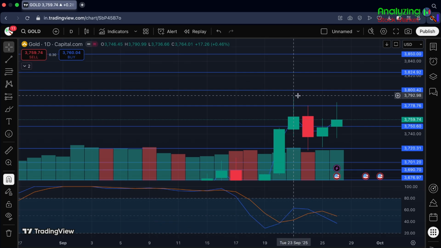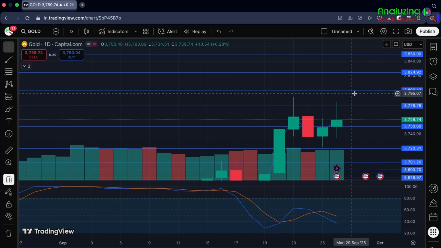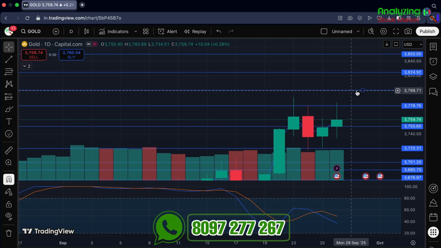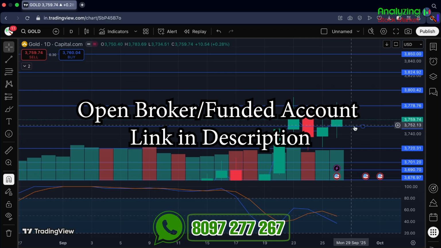Until this level gets crossed, we won't be able to see 3800. So once this level gets crossed and a 1 day or a 1 hour or 4 hour candle closes above this, then we can go for 3800 as well. Currently overall my expectation is negative.